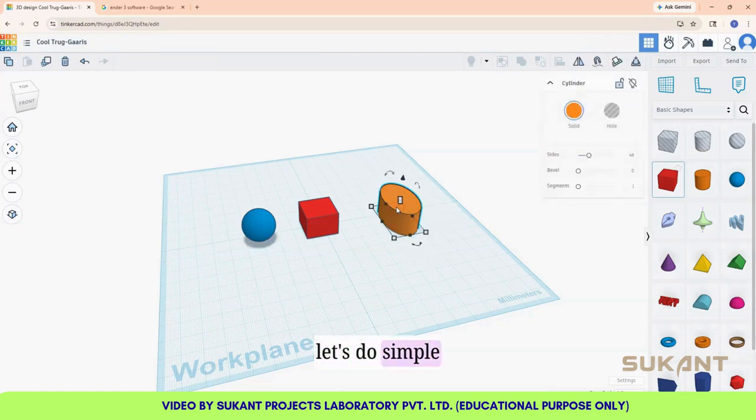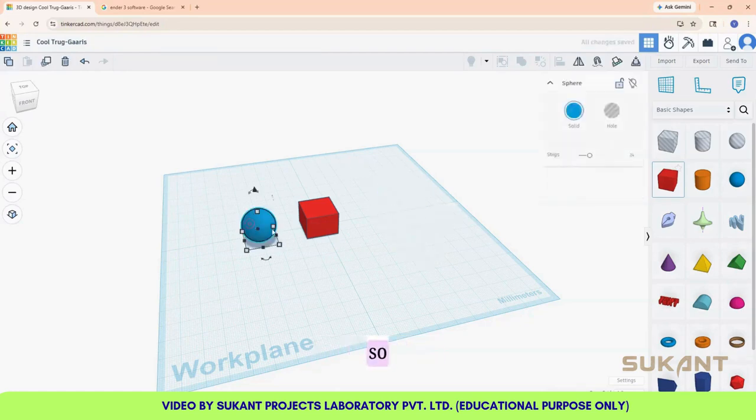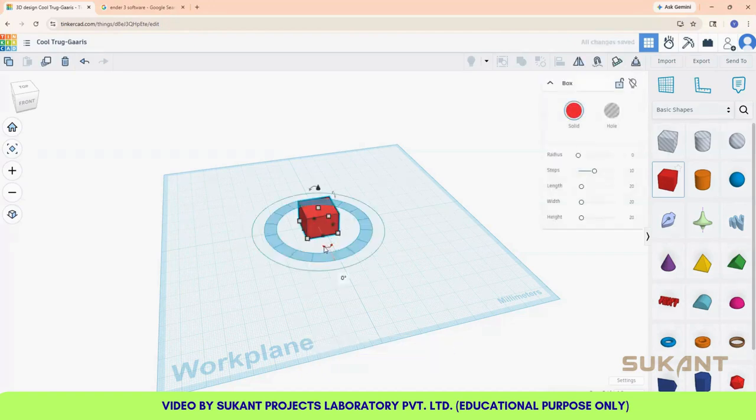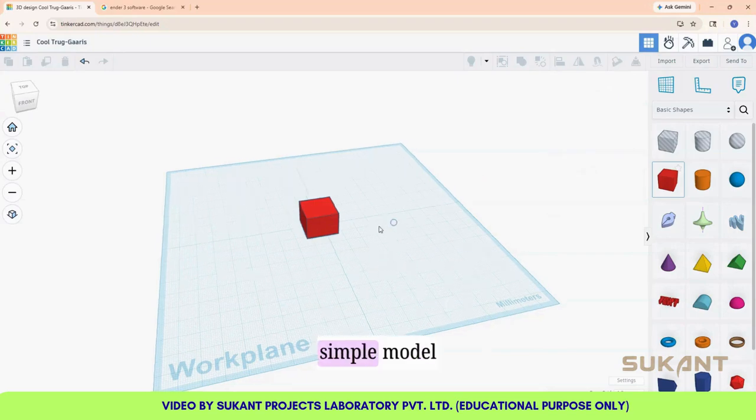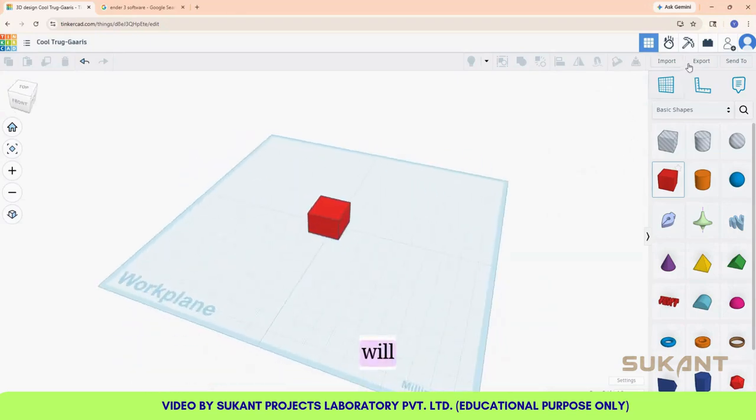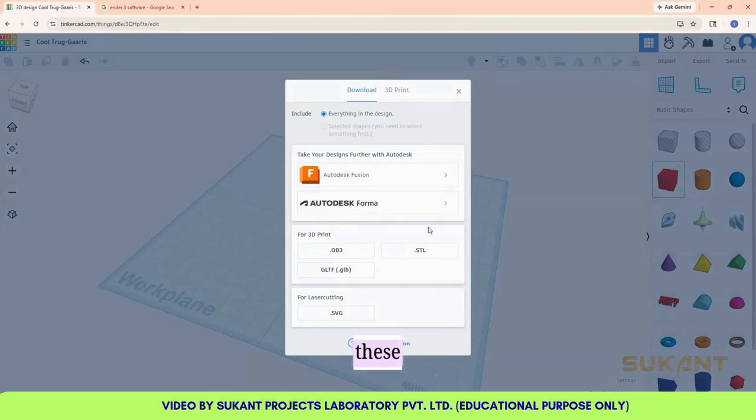So let's do a simple model. So this is the model which is having 20 mm width, and what is the height, you can select here, and you can see it is 15 millimeters. So simple model, we'll export, click on export.